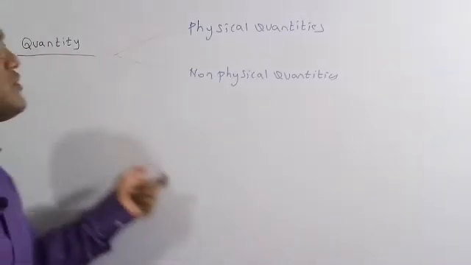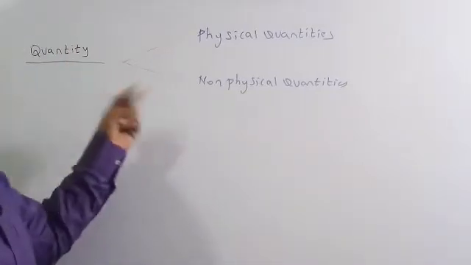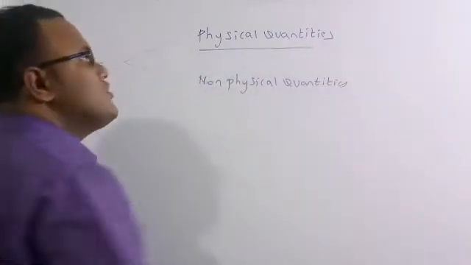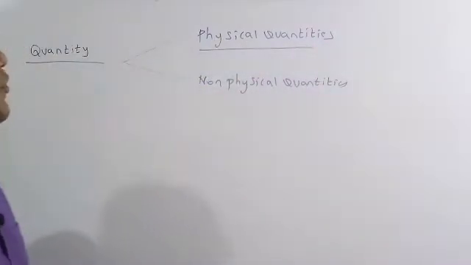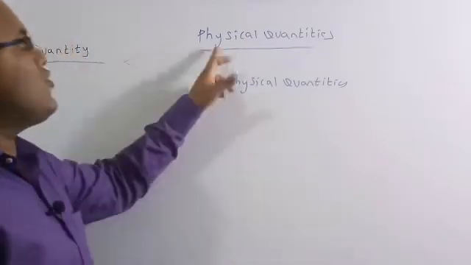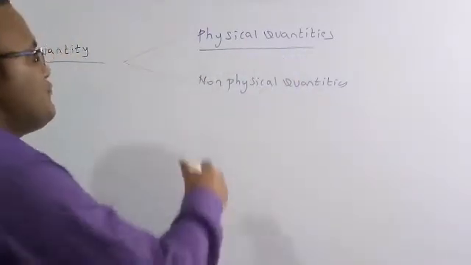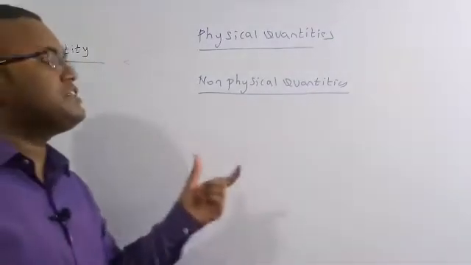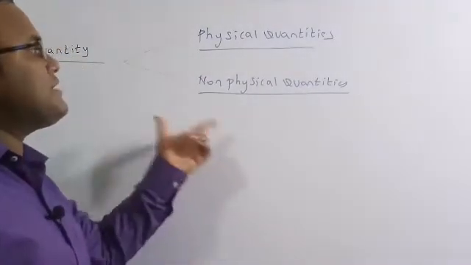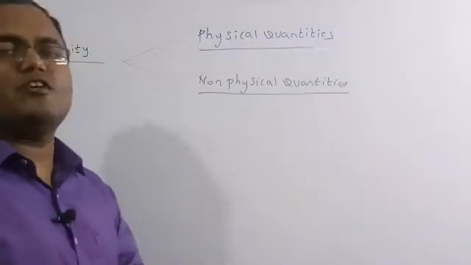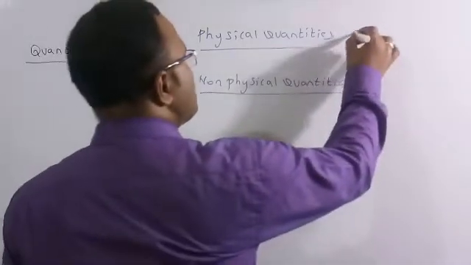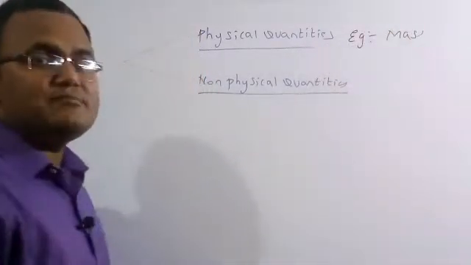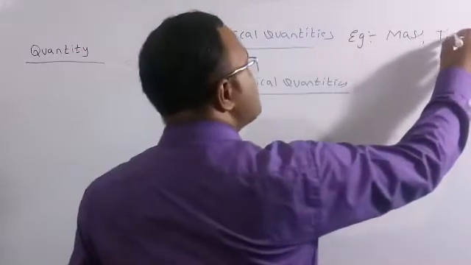There are two types of quantities present around the world: physical quantities and non-physical quantities. Physical quantities are those we can easily measure. Whatever quantities you can measure are called physical quantities. Non-physical quantities are those which we are not able to measure. For example, for physical quantities, mass we can measure, and similarly time we can also measure, etc.